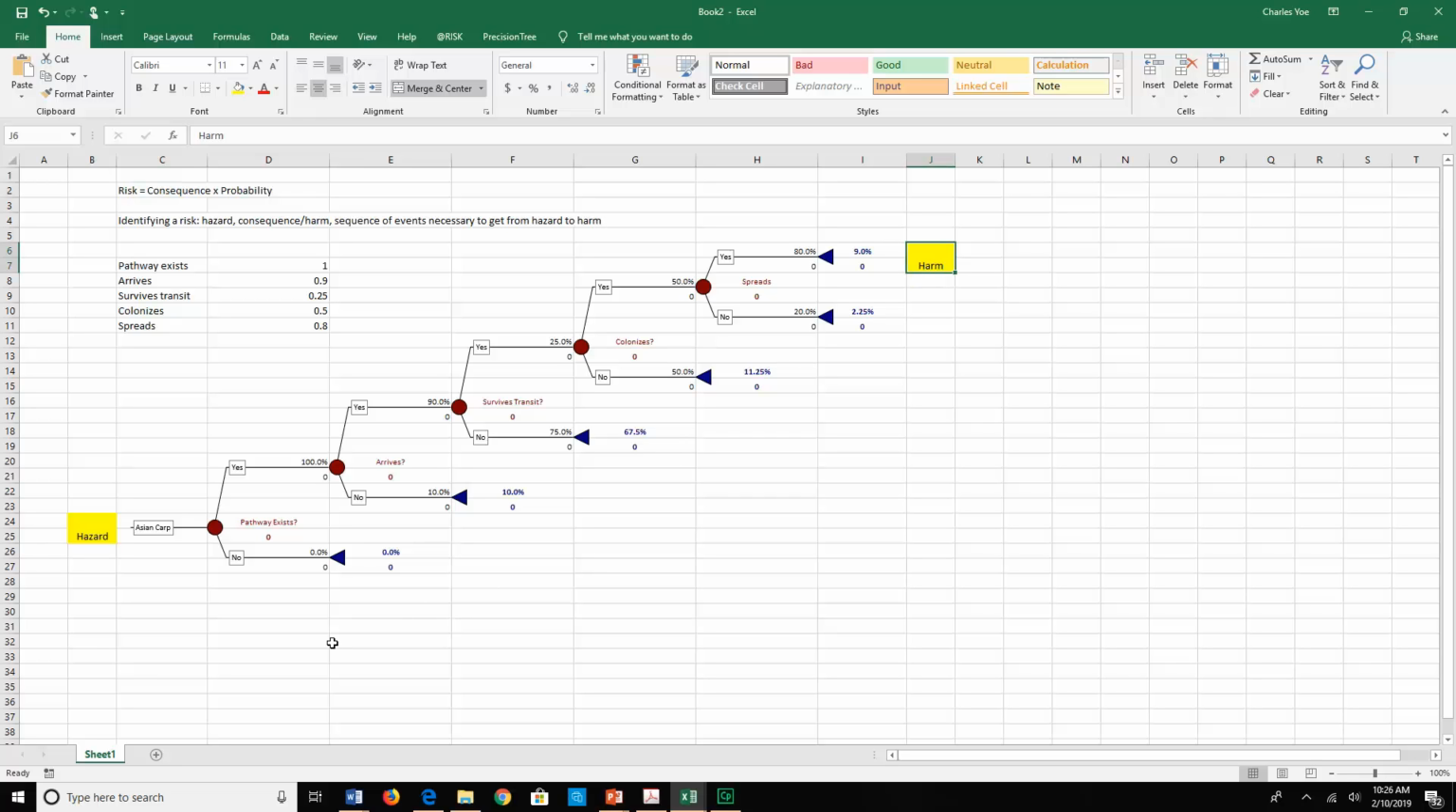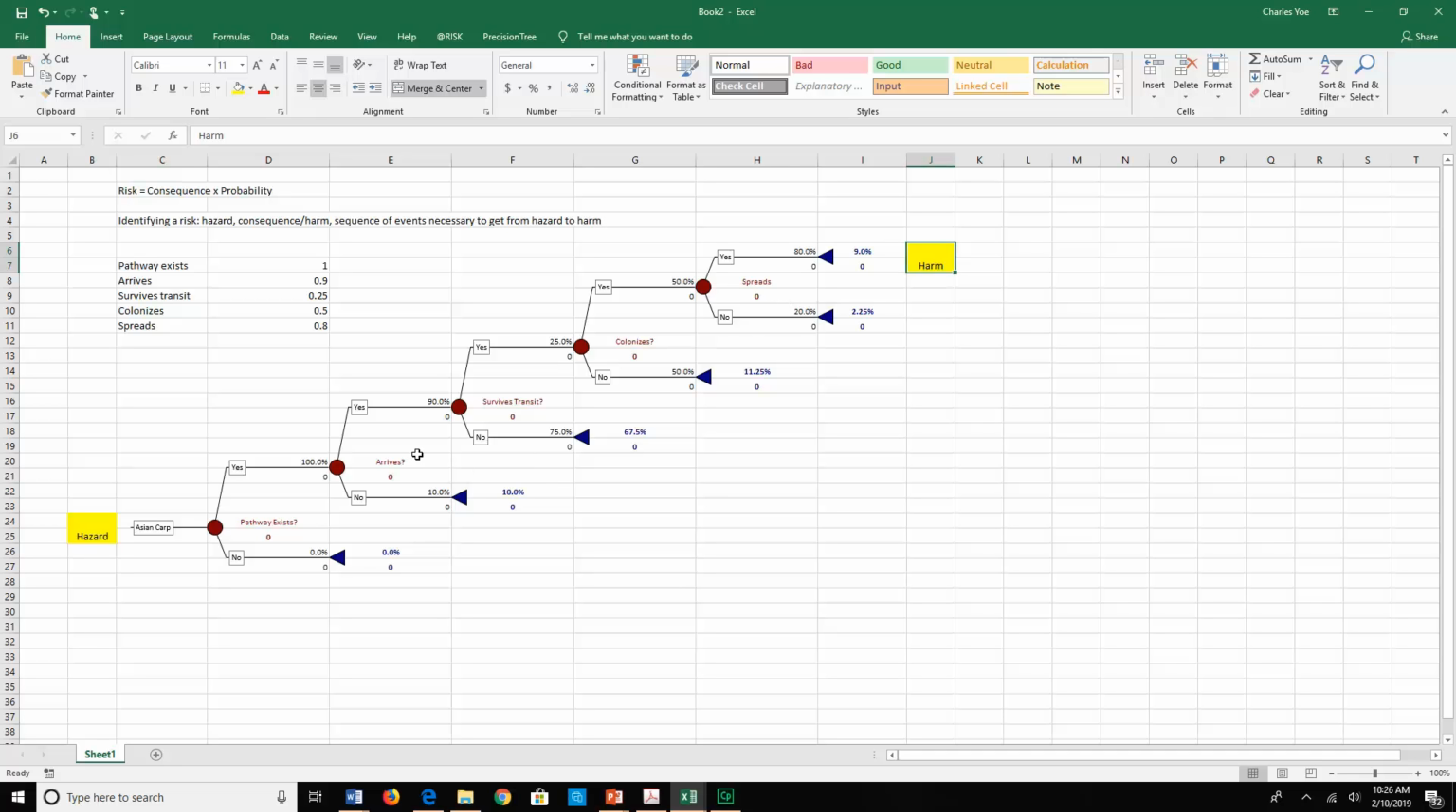Okay? So probability is what we've been talking about. We said, what's the probability that a pathway exists? Well, we know that exists. That's there. It's a fact, Jack. What's the likelihood that the ANS are going to survive? Well, we don't know. That's uncertain. It's uncertain because of some natural variability there. Sometimes they arrive, sometimes they don't. Some survive, some don't. Sometimes they colonize, sometimes they don't.